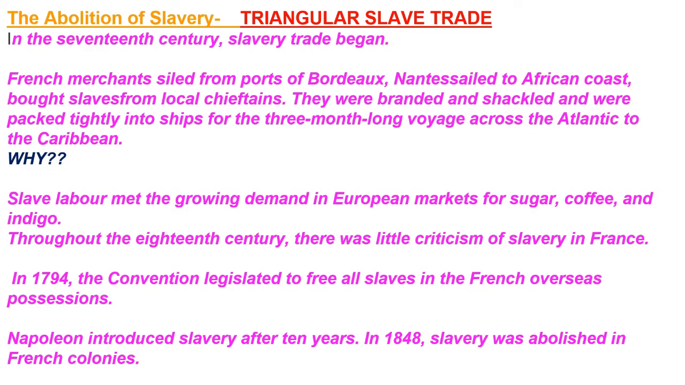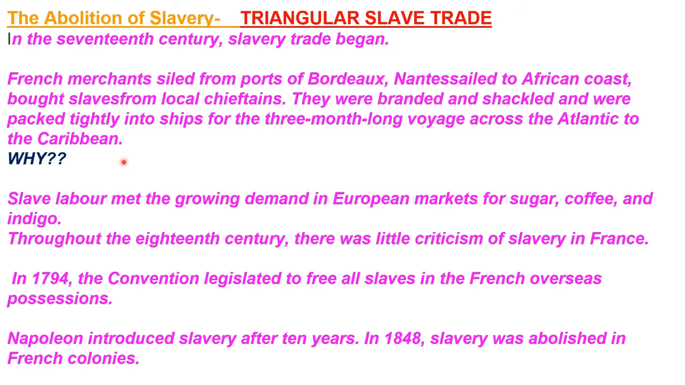Now we are going to come to a very important concept called the triangular slave trade. One of the most revolutionary social reforms of the Jacobin regime was the abolition of slavery in the French colonies. The colonies in the Caribbean were important suppliers of commodities such as tobacco, indigo, sugar. Therefore, the French merchants sailed from the ports of Bordeaux, Nantes, to the African coast, bought slaves from the local chieftains. They were branded and shackled and were packed tightly into ships for a 3 months long voyage across the Atlantic to the Caribbean.